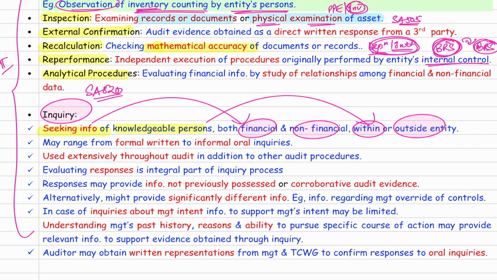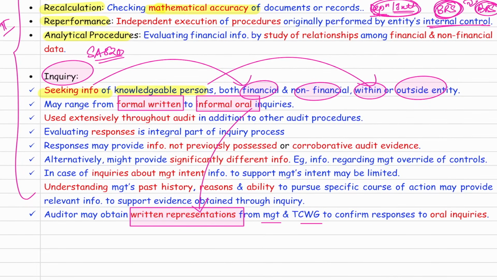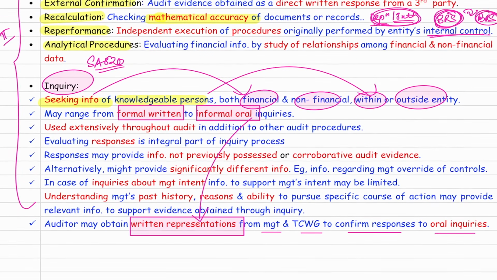Got it, sir? This inquiry that you are doing, it can be a written inquiry or it can be an oral inquiry. If you are doing an oral inquiry, see the last point. You should take written representation from the management and TCWG for your responses to oral inquiry. Now, sir, inquiry is used a lot in audit. Whatever response you are getting, evaluate the response. When you are evaluating the response, you can get three types of information: something new, something which supports the information you already have, or something which is contradicting. Once again, you can get a new information, supporting information, or contradicting.